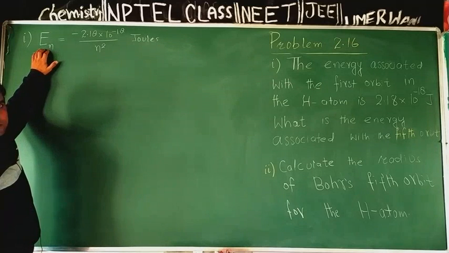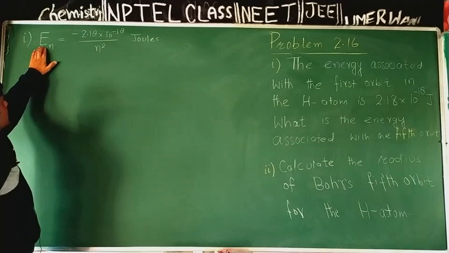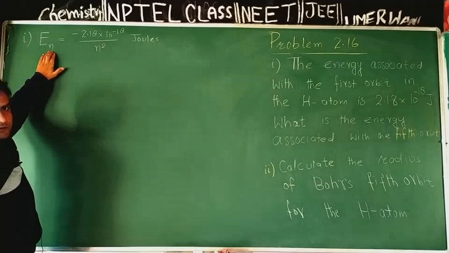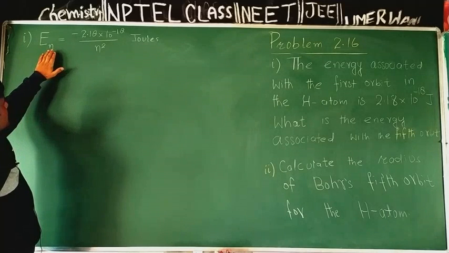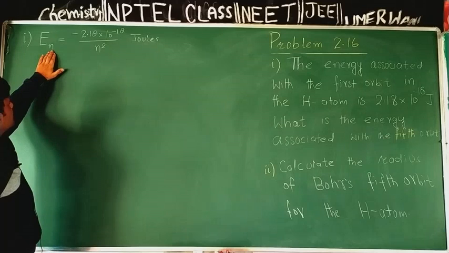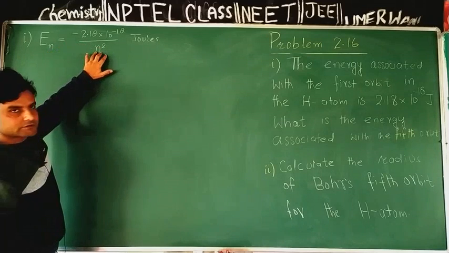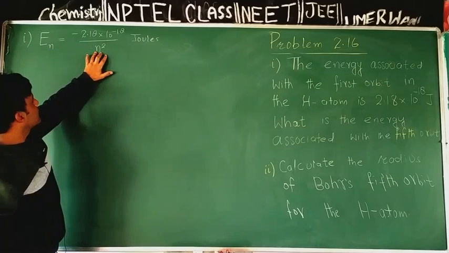This is what quantization of energy demands in hydrogen atom, that the energy of an electron in hydrogen atom has a fixed, quantized value, equal to minus 2.18 into 10 raised to power minus 18 divided by n square.